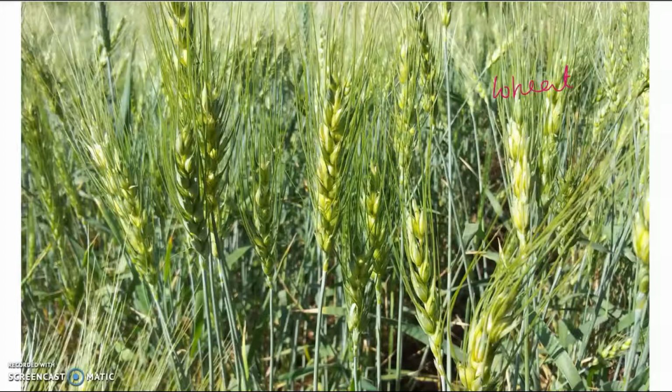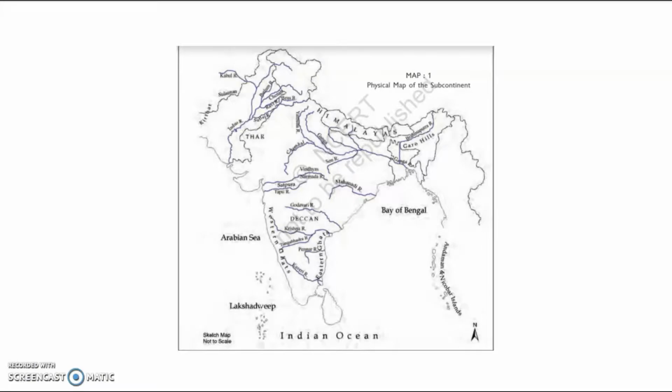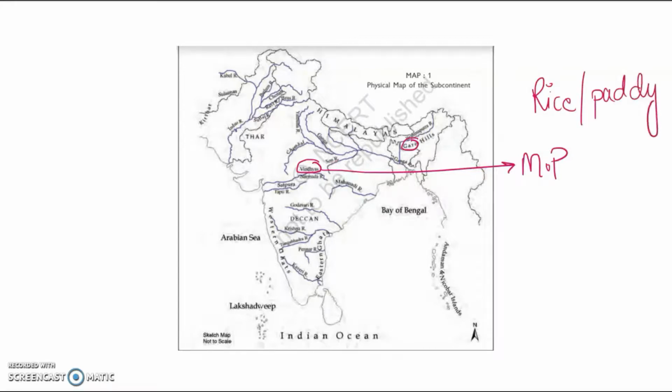Apart from the Kirthar and Suleiman range, we've also got evidence of rice production. If you carefully look towards the center of the map of India, we've got the Vindhya range right here. We've got the Garo hills in Meghalaya and the Vindhya range in Madhya Pradesh. So this Vindhya range is another site where we saw the first evidence of rice production, the growth of rice, or what you call paddy.